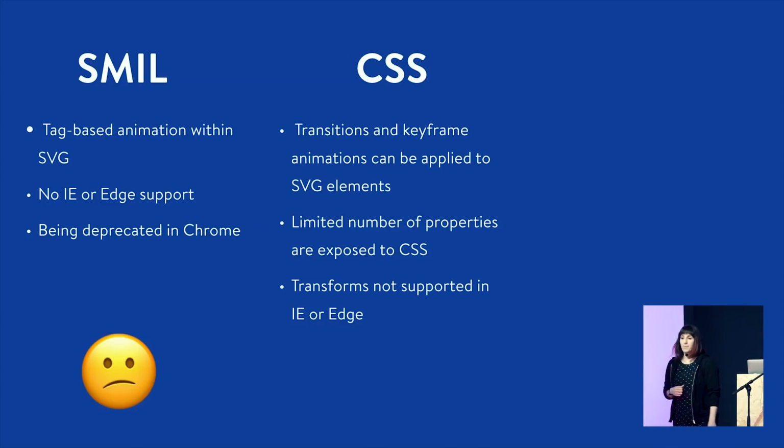So we can use things like transitions and keyframes of CSS on SVG elements, even the SVG child elements. There is a limited list of properties that CSS has access to. This is because SVG in its current implementation only reveals certain properties to CSS. CSS can't just go dig in and take whatever it wants. It can only use what's revealed to it, which is generally things around fill and stroke and those sorts of things. Currently, transforms of child SVG elements, those inner elements, are not supported in IE or Edge. There is totally one of those bug request things for Edge where you can vote that up and say, hey, we want this.